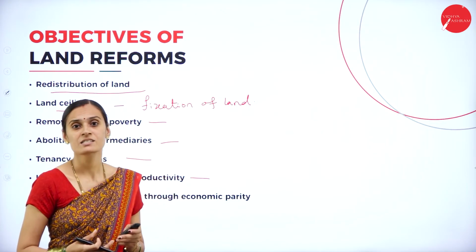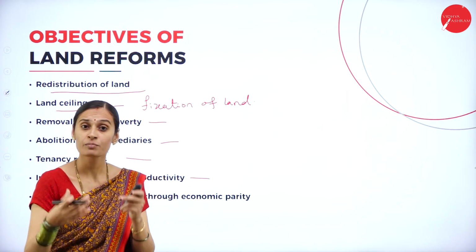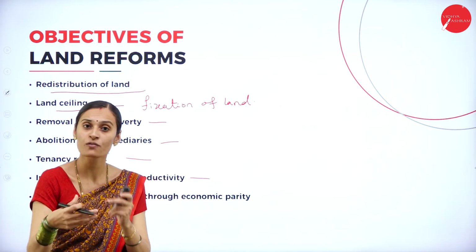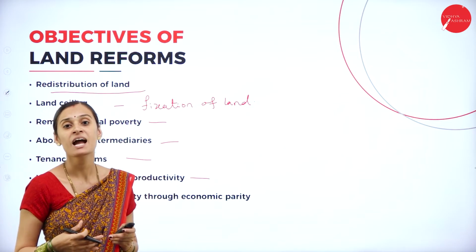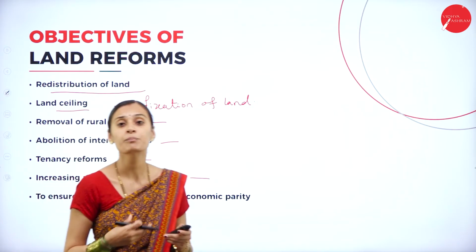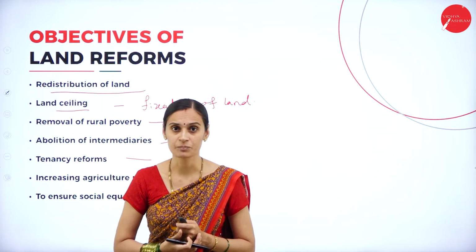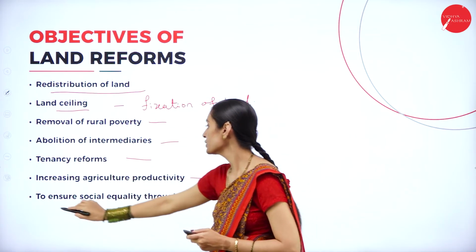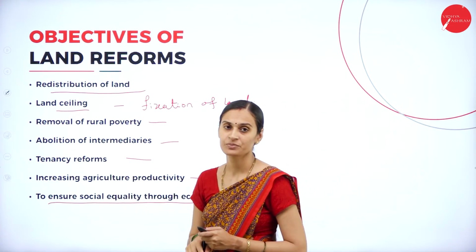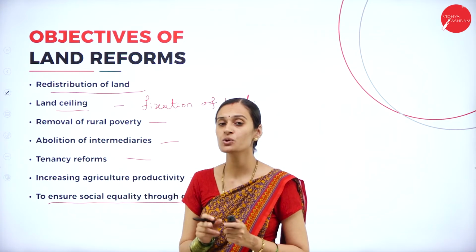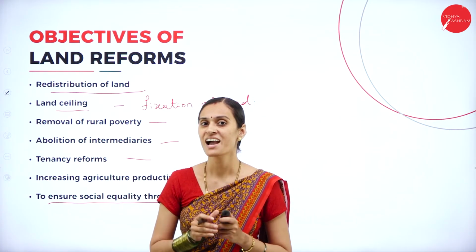By redistribution of land, by land reforms, or by confirmation of ownership of that land, they take responsibility and try to improve agricultural productivity for their consumption and good income. And the next one, to ensure social equality through economic parity. Social equality is always disturbed by haves and have-nots.